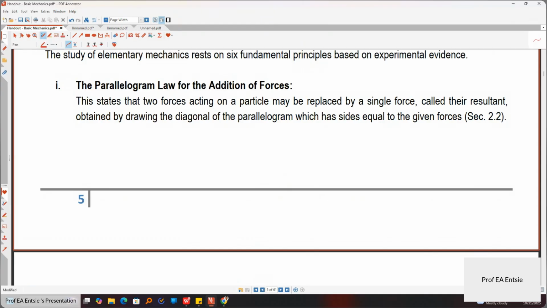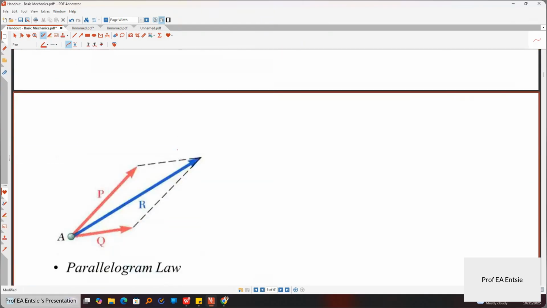This is the first principle we are going to use. In this illustration, P is a vector which can be a force vector, Q is also a vector which can be a force vector, and R here is the resultant, in blue.